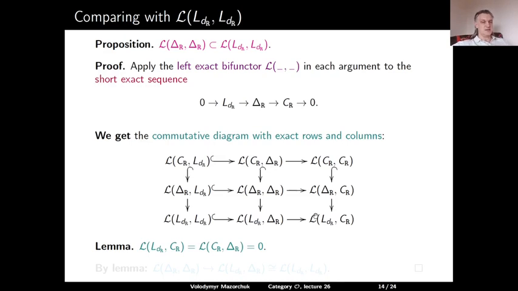So if we accept this lemma, then the 0 here gives us that L(L(dR), L(dR)) is isomorphic to L(L(dR), delta R). And the 0 here implies that the map from L(delta R, delta R) to here is injective. So this gives us exactly the assertion of our proposition. So to complete the proof, we now need to prove this lemma.